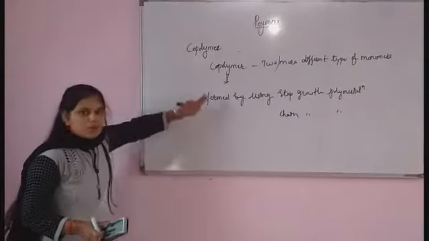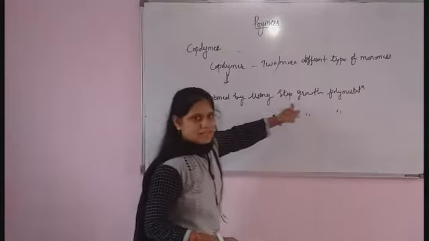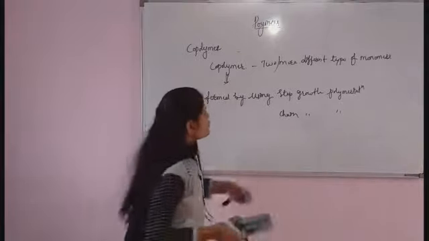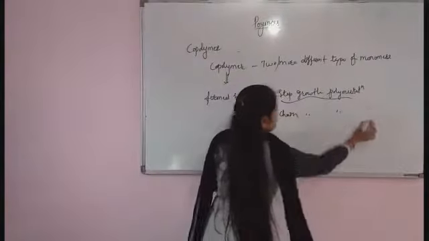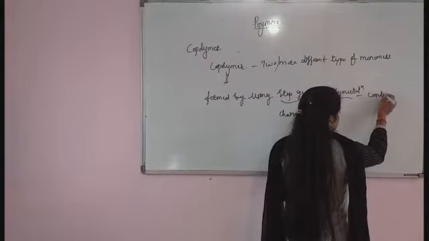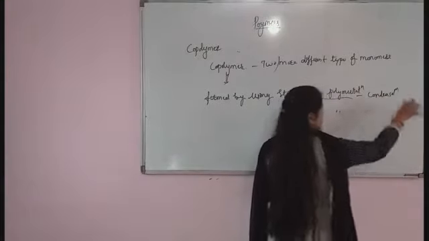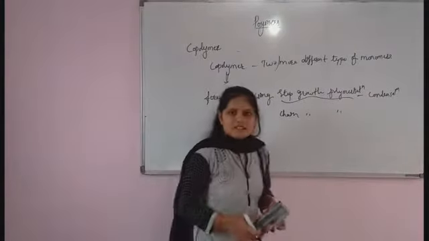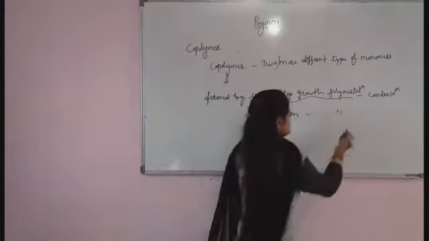You know that step growth polymerization is nothing but condensation polymerization, and chain growth polymerization is nothing but addition polymerization.